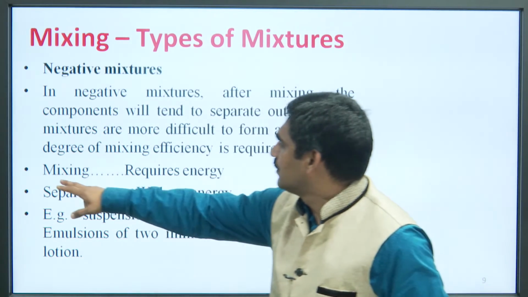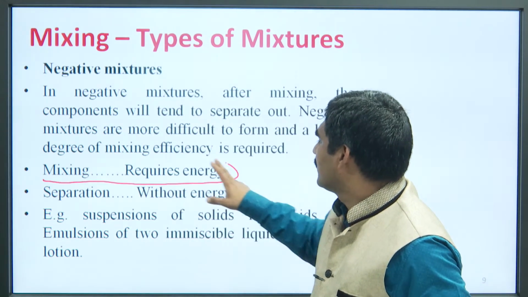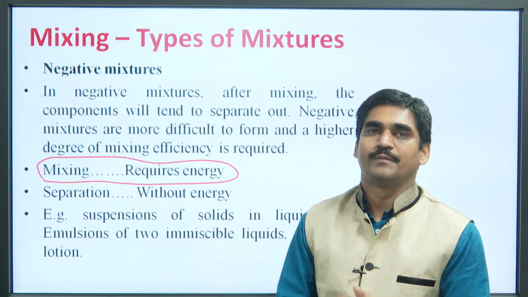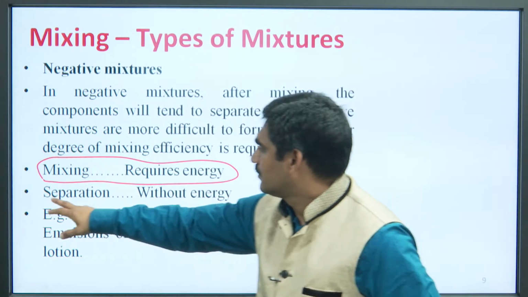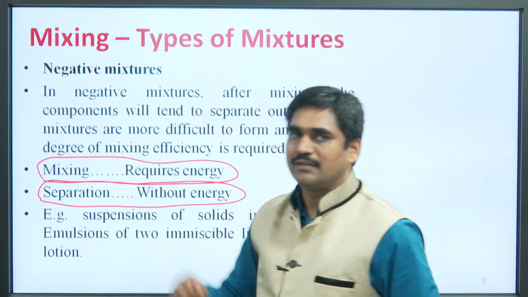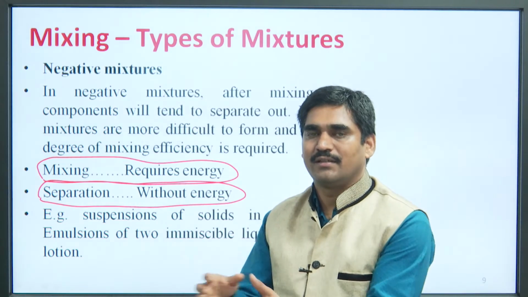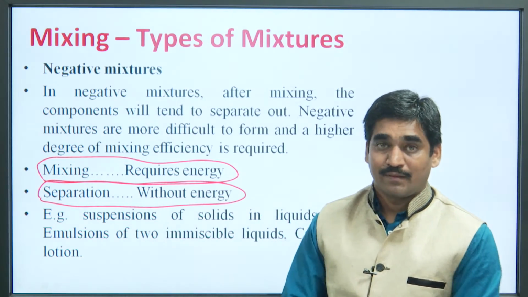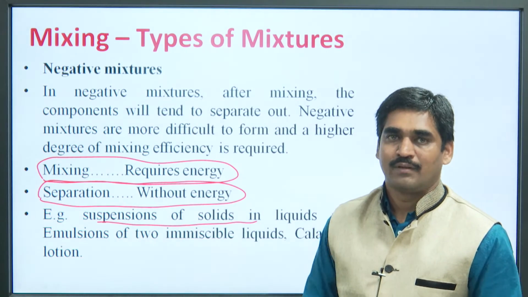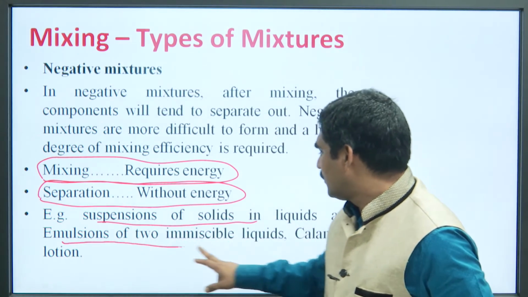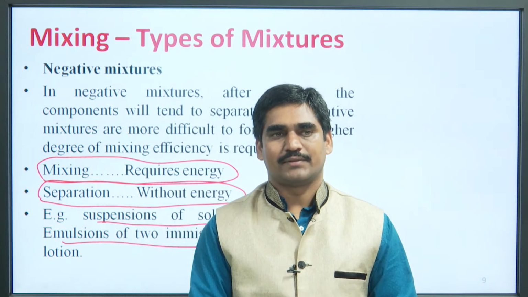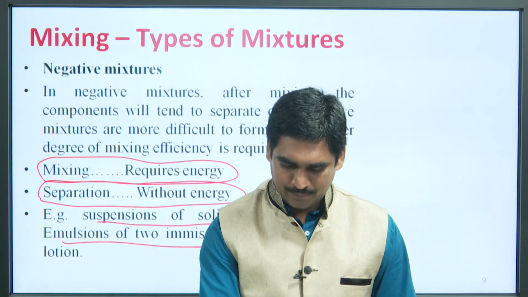That means, mixing requires more energy, but separation does not require any energy. After mixing, you keep the product aside, it will separate out. Examples are suspensions of solids in liquid, and similarly, emulsions of two immiscible liquids. So, these are some examples of negative mixture.